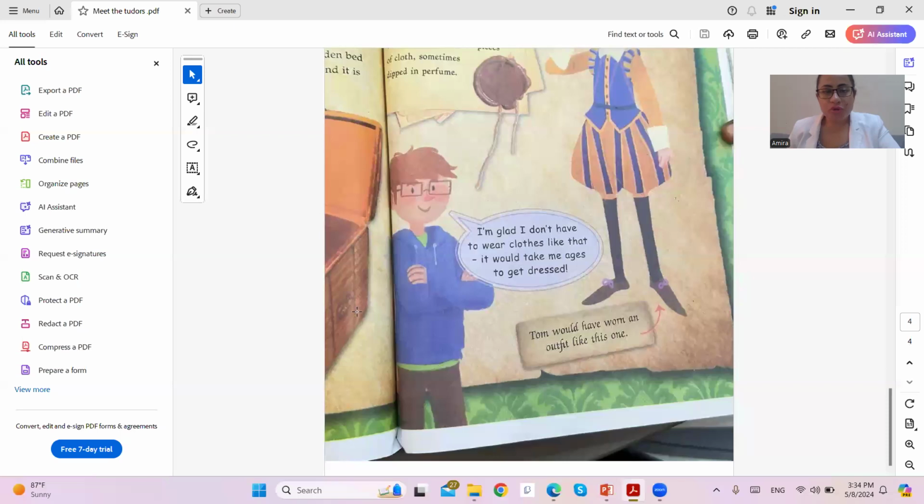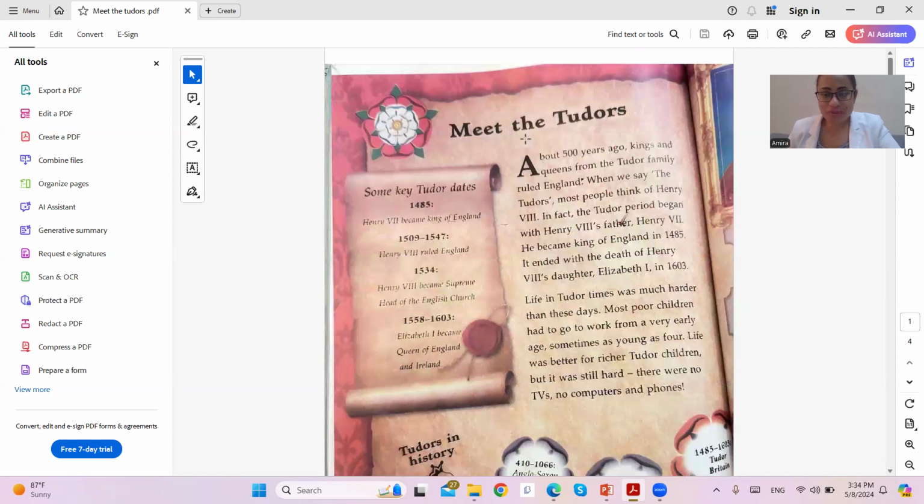All right, so I'm going to share with you our screen concerning the Tudors family lesson. I will read it out loud with you first, and then we are going to proceed with explaining everything mentioned in the lesson. So first, we are going to meet the Tudors. About 500 years ago, kings and queens from the Tudor family ruled England. When we say the Tudors, most people think of Henry VIII. In fact, the Tudor period began with Henry VIII's father, Henry VII, who became King of England in 1485. It ended with the death of Henry VIII's daughter, Elizabeth I, in 1603.